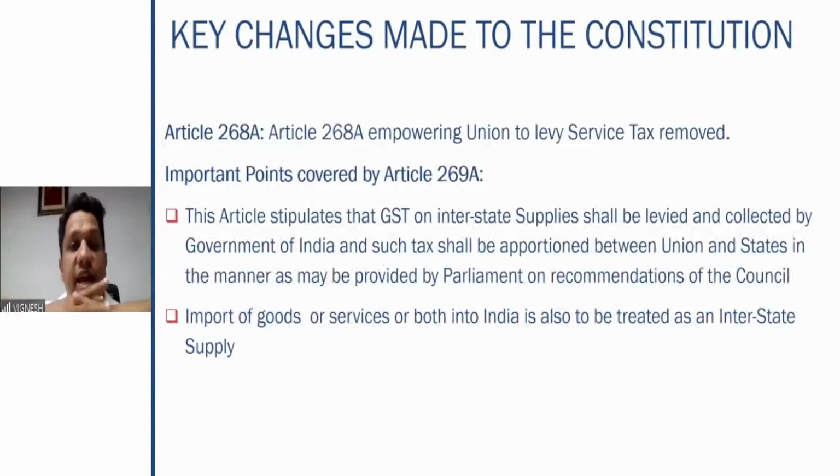Then 269A. Some important points covered in 269A: GST on interstate supplies is collected by the government of India, and such tax shall be apportioned between the Union and the states as may be provided by Parliament on the recommendations of the Council. So therefore, for interstate supplies, that is integrated goods and service tax, the power to collect lies totally with the government of India, and later apportionment will happen based on the recommendations of the Council.